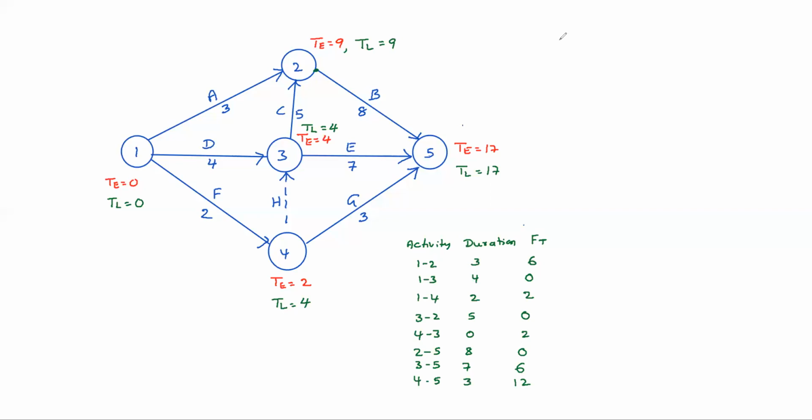Now, what is meant by critical path? It is important. Critical path is nothing but the path joining zero total float activities.